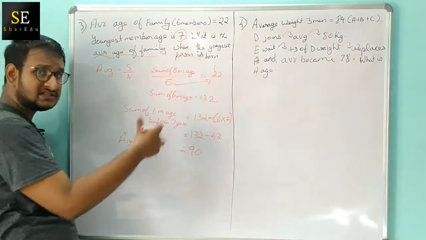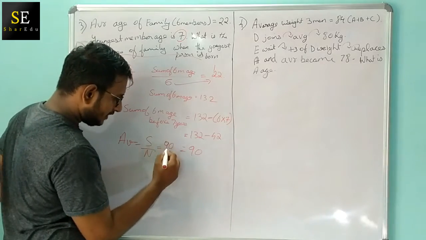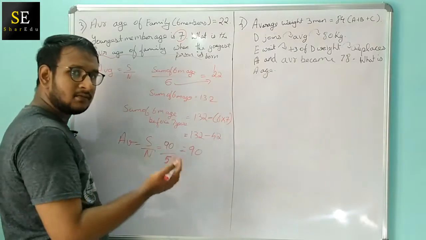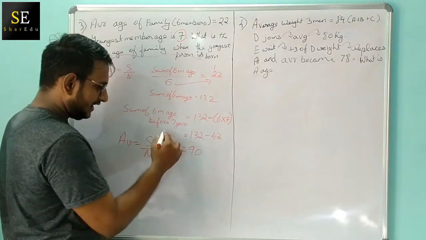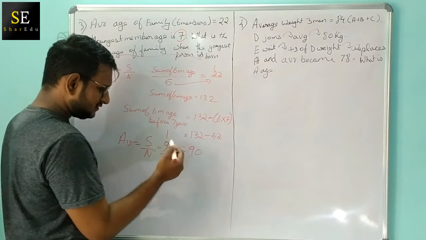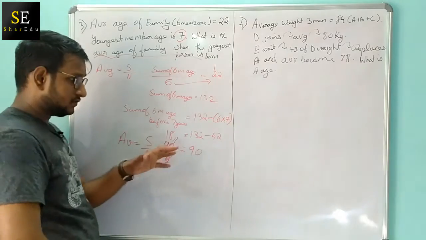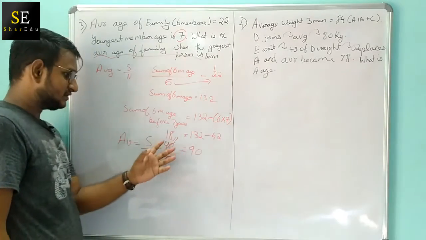Now there are 6 members. Before the youngest person there would be only 5 members, so the sum divided by 5. Am I right? So there are only 5 members before the youngest person, so 5. So 90 divided by 5, which is nothing but 5 ones are 5, 40, 18. So the average age of the members in the family before the youngest person is born is 18.